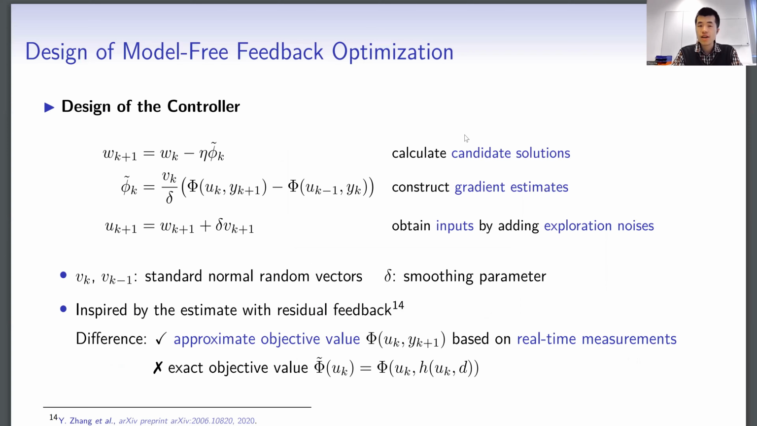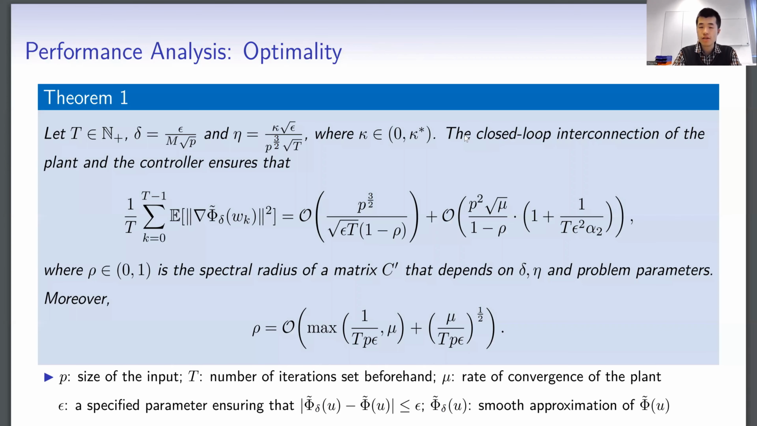You can see that the design of the gradient estimate plays a central role. Such a design is actually inspired from the recent breakthrough in zeroth-order optimization, or more specifically, the one-point estimate based on residual feedback. The difference is that since we utilize the real-time measurement, the objective value we obtain is approximate instead of exact. Such a difference will pose additional challenges in terms of analysis, and is one of the contributions of our work. Let me present the theoretical guarantees of such a closed-loop interconnection.